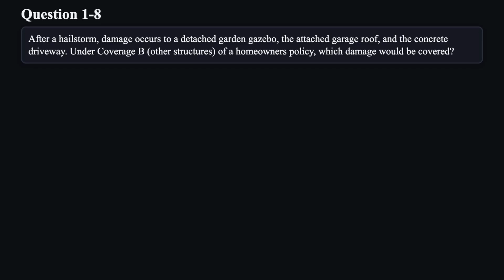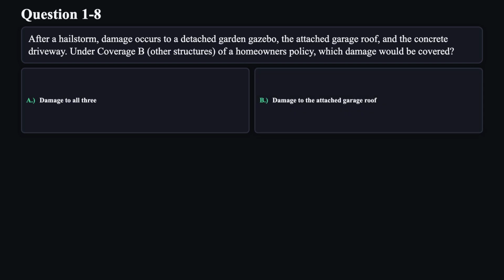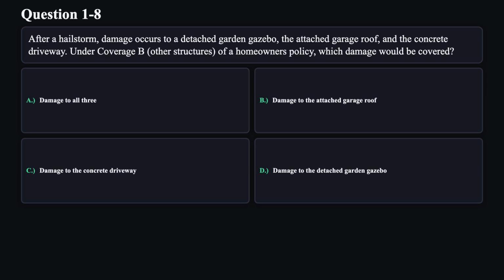Question 8. After a hailstorm, damage occurs to a detached garden gazebo, the attached garage roof, and the concrete driveway. Under Coverage B, other structures of a homeowner's policy, which damage would be covered? A. Damage to all three. B. Damage to the attached garage roof. C. Damage to the concrete driveway. D. Damage to the detached garden gazebo.